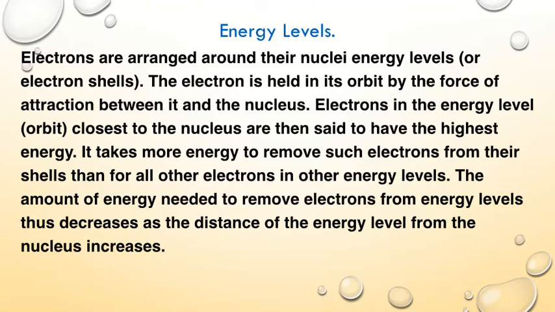So that means that the electron closest to the nucleus will require the highest amount of energy to remove from that shell. The one in the next shell, the second shell from the nucleus, will require a little less energy than the one closest to the nucleus required. Now, the electron in maybe the fifth shell from the nucleus will require far less energy than those closer to the nucleus required for them to be removed from their shells.